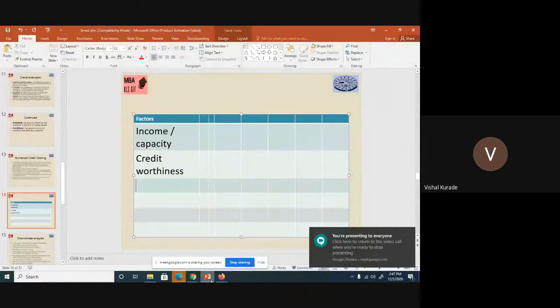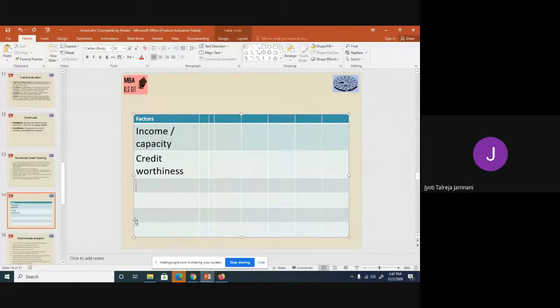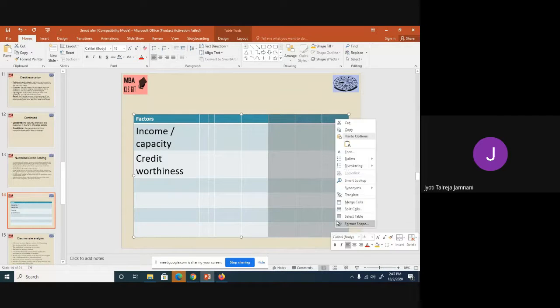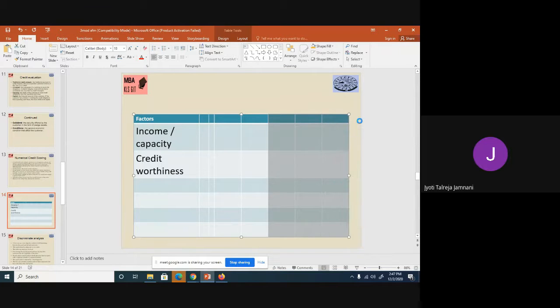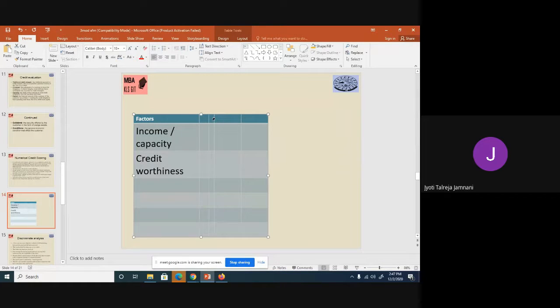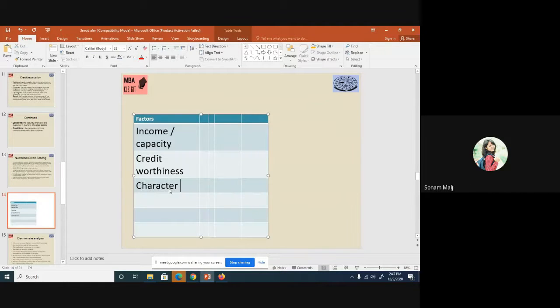Am I audible to all of you? Yes, ma'am. So let's continue. You said income, credit worthiness, then any other factor? Character. Capacity we have taken into account. Ma'am, condition.